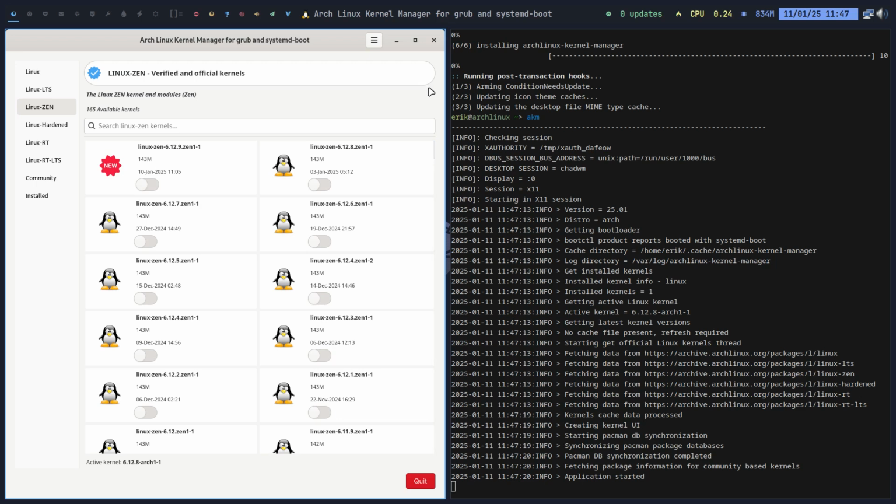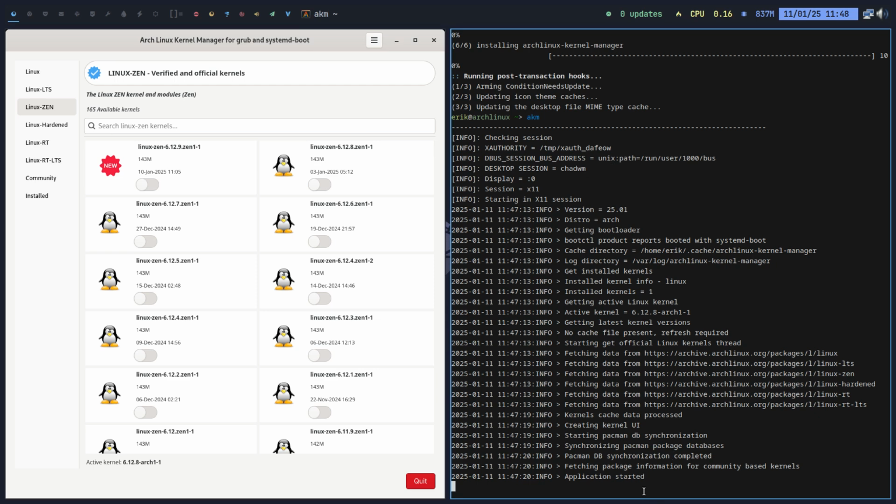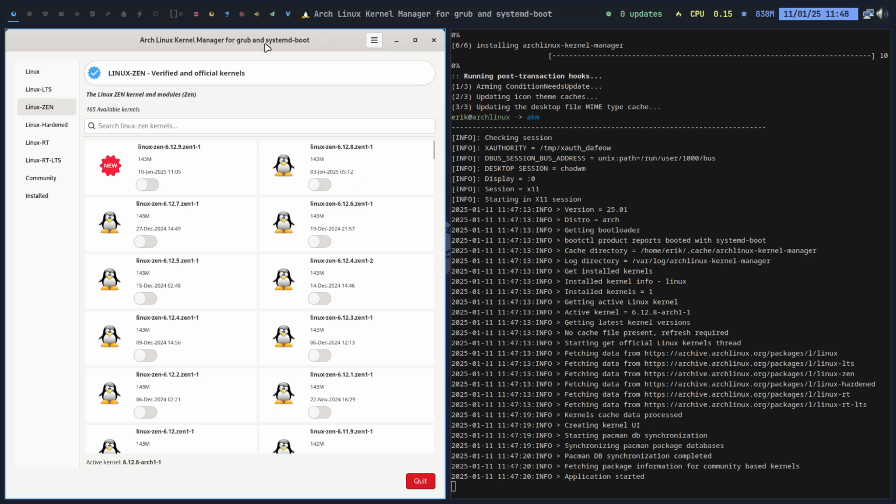So what changed? First of all, credits again to the developer, which is Fennec, and we are just trying to maintain it, trying to improve it, so that well, the application still lives on. One of the things I've added here is ArcoLinux kernel manager for grub and systemd-boot. So if you happen to be on refind, it will just stop the application. This will not show, it will stay in the terminal and say refind is not supported and ends there. So some more information for users. It's gonna work on grub, it's gonna work on systemd-boot, not on refind.